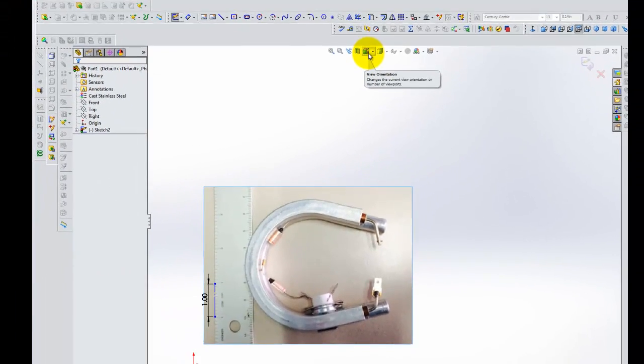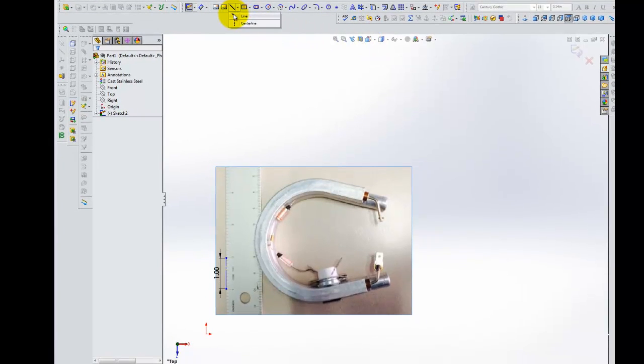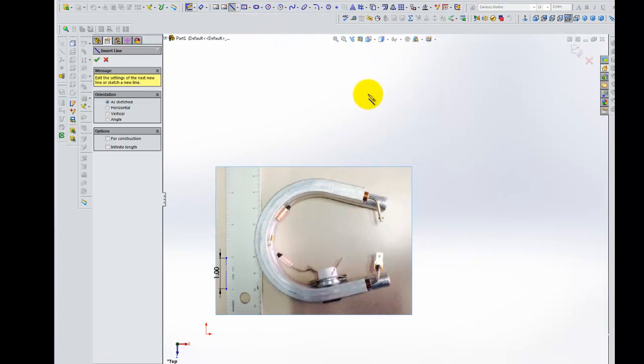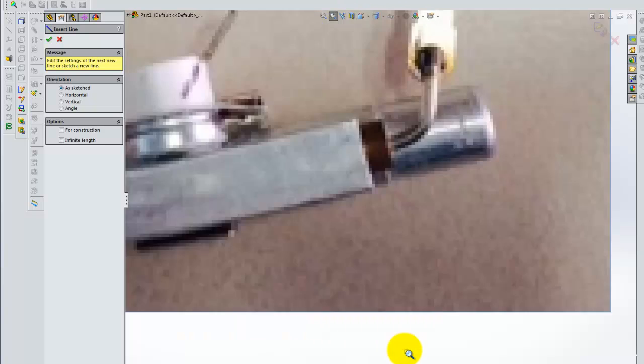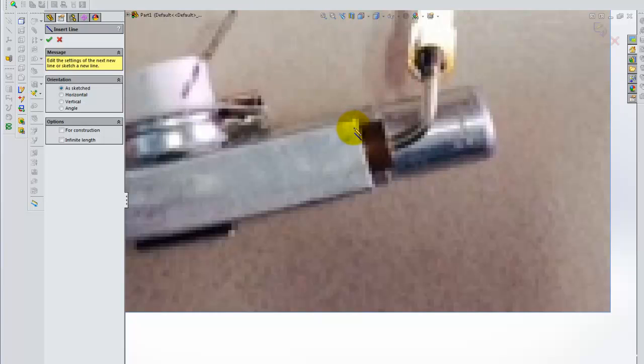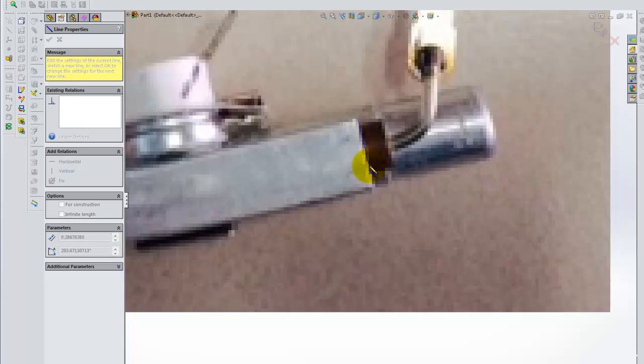The next thing I'm going to do is draw some more construction lines just for the purpose of helping me get a better solid model. I'm going to zoom in, and there's any number of ways to do this. This is just one approach to modeling this heating element. I'm going to try to get that angle in there, and that will be a construction line, and when I measured it in the lab, it was 0.44 inches.